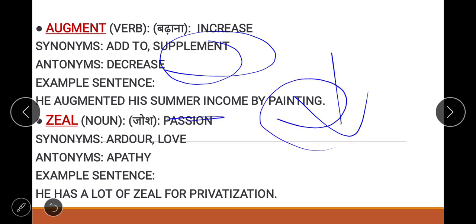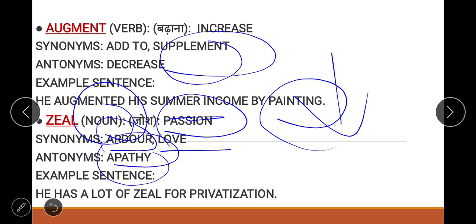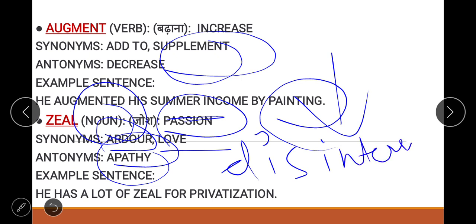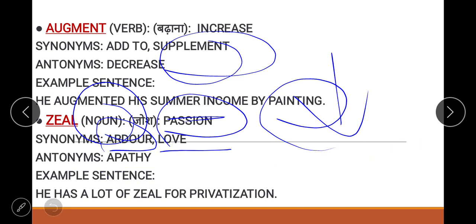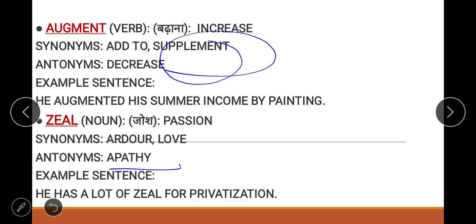Now moving toward the next word, it is zeal. Zeal is a noun which means love, ardor and passion. It means you are excited for something, you have love for that work and you are adored to do that work. Now what would be the opposite? It would be apathy. Apathy means disinterested, not showing any interest in any activity present over there.